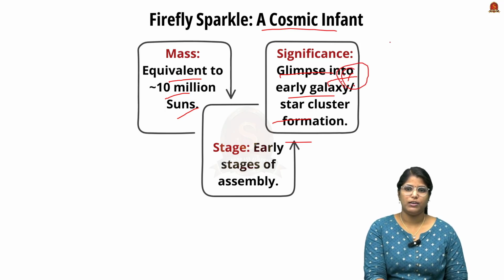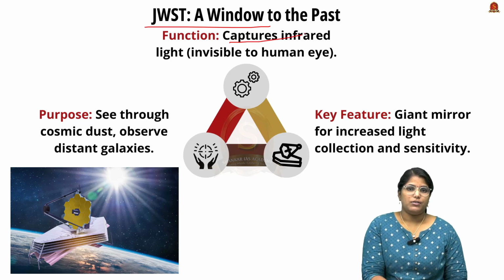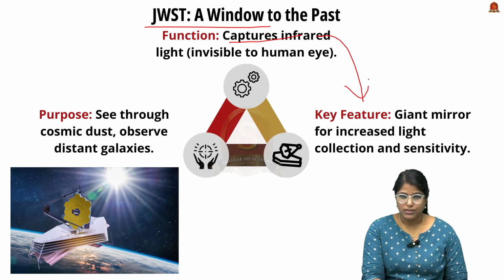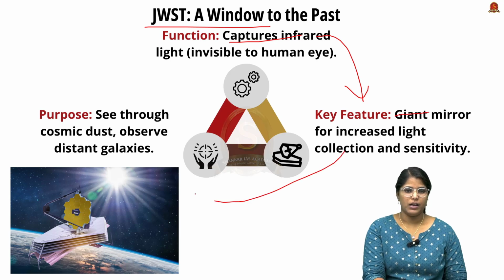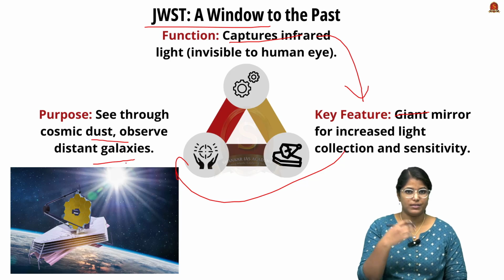Now let's quickly go through JWST from the prelims perspective, and what this gravitational lensing is that helped JWST identify this galaxy. Let's start with JWST. It functions by capturing infrared light that is invisible to our human eyes. In order to capture that kind of light, it uses a gold-plated mirror, and it can even see through the cosmic dust and observe distant galaxies.